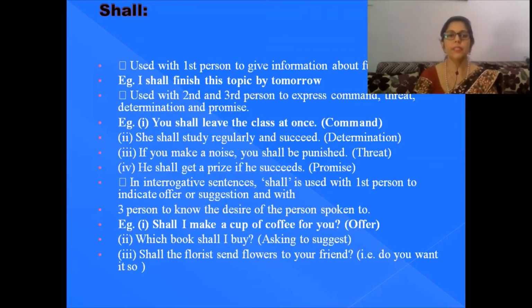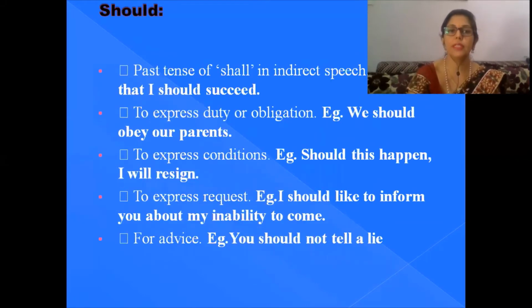In the first person, you can see, shall I make a cup of coffee for you, if we are making an interrogative sentence. If you want to offer, then you can say like this. Shall I make, if you wish to offer. Which book shall I buy, if you ask for a suggestion. If you wish to get a suggestion, in that case you can use shall. Shall the florist send flowers to your friend? That is, do you want it to do so? So if this type of notion you wish to show, you have to use it in this case.